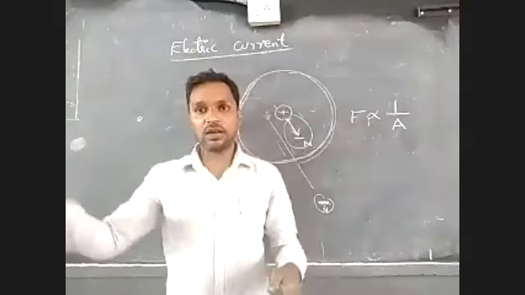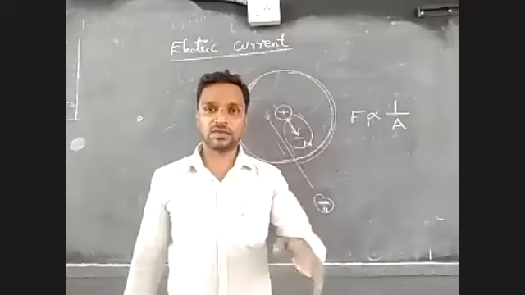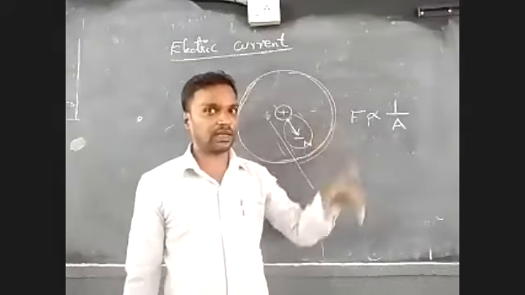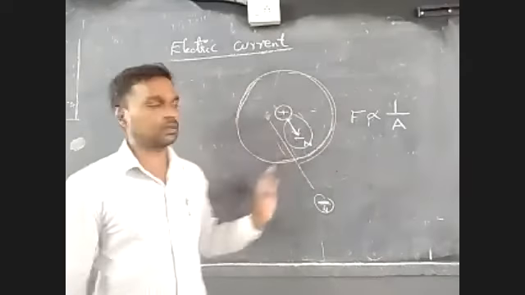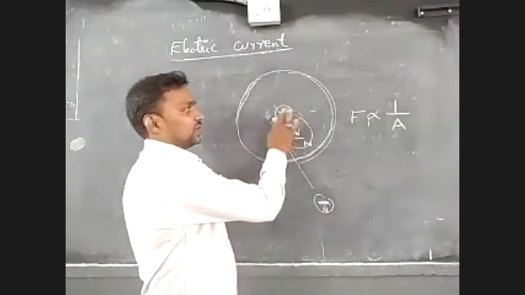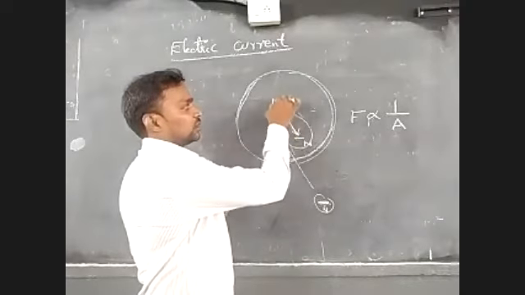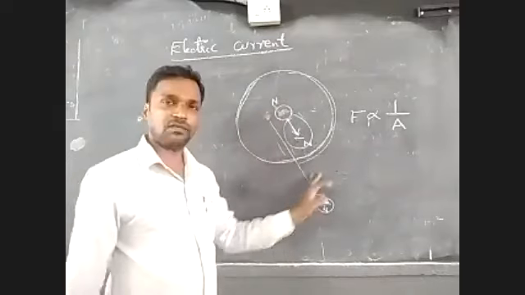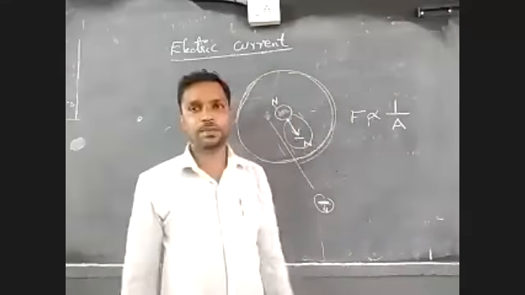One more word: electromagnetic. That's why I'm telling you electric field and magnetic field. In the place of positive, let me keep North Pole or South, and think in the same way, you will get magnetic.